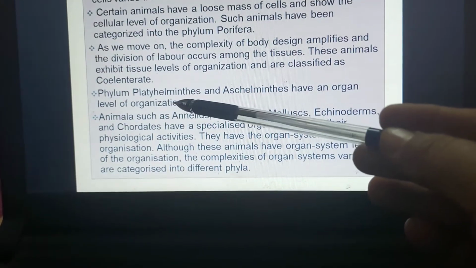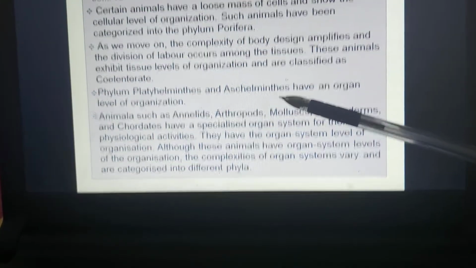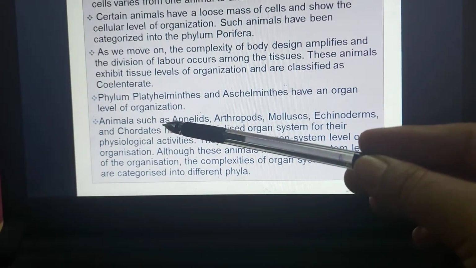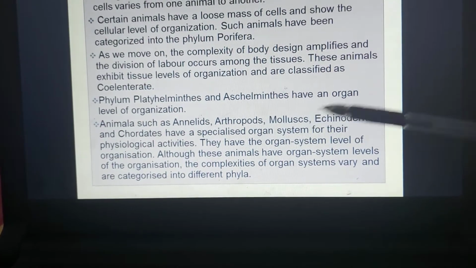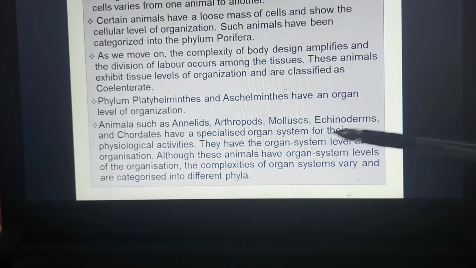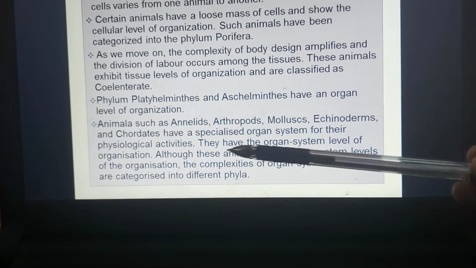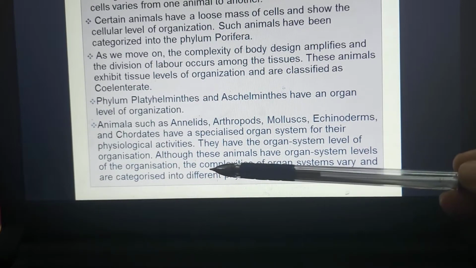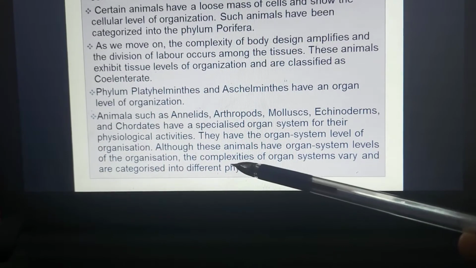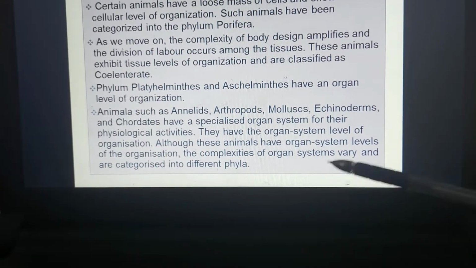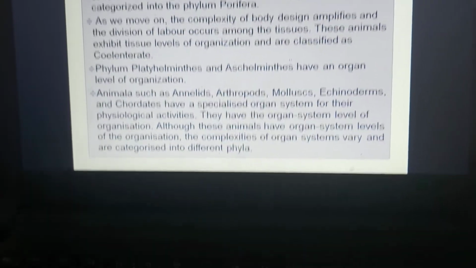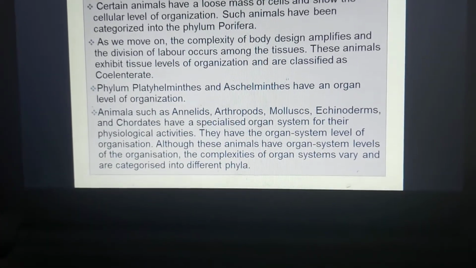Next are the phylum Platyhelminthes and Aschelminthes, which have the organ level of organization. And finally, animals such as annelids, arthropods, mollusks, echinoderms and chordates have specialized organ systems for their physiological activities, and they have the organ system level of organization. Although these animals have organ system level of organization, the complexity of the organ systems varies and they are categorized into different phyla. So this is the level of organization among animals.